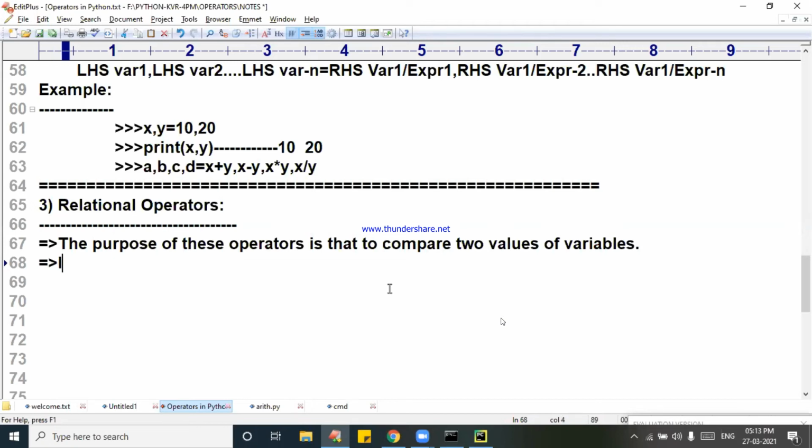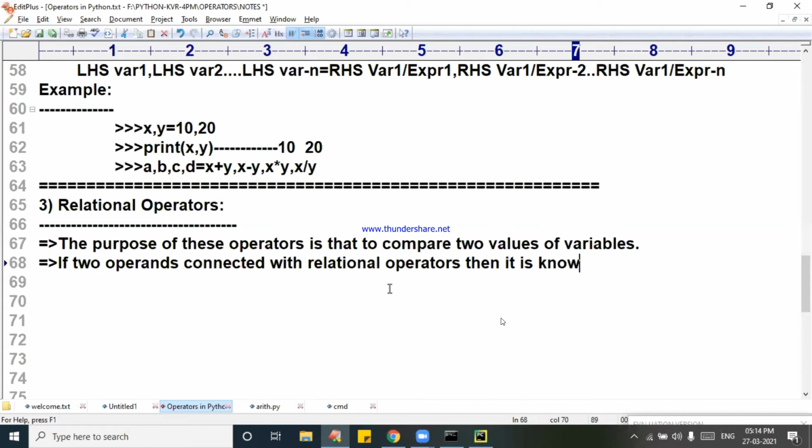Now I am writing: if two operands are connected with relational operators, then it is known as a relational expression.